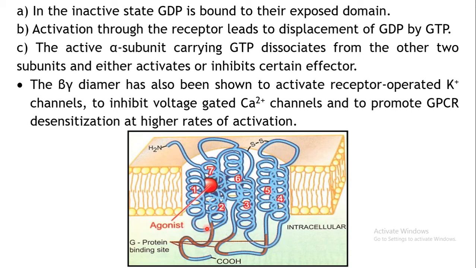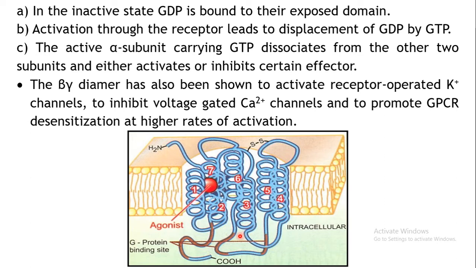It has three subunits, right? Alpha, beta and gamma. Once the alpha subunit binds to the G protein and is activated, the GDP is replaced with GTP, and the alpha subunit along with that GTP detaches from this receptor and from the other two subunits, and moves away.